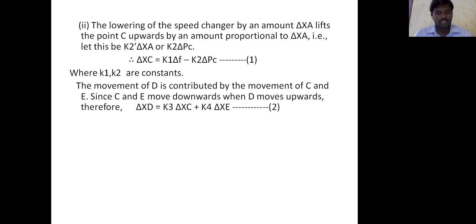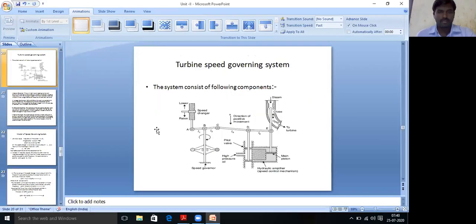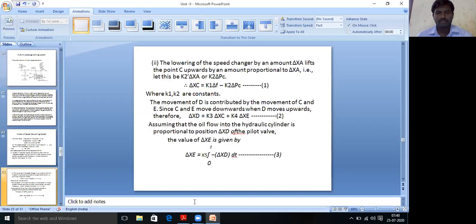The next point is the movement of d. The movement of link d is contributed by the movements of c and e. The corresponding positions of link c and link e change: when c and e move downwards, the d link moves upwards. So finally, the equation.